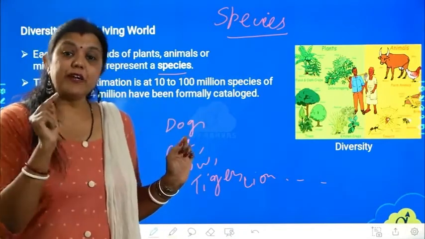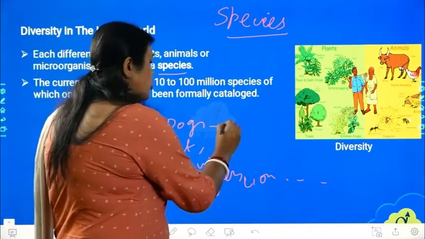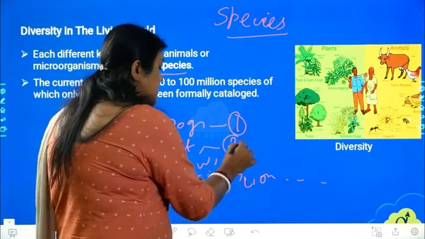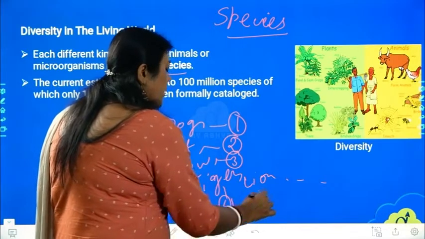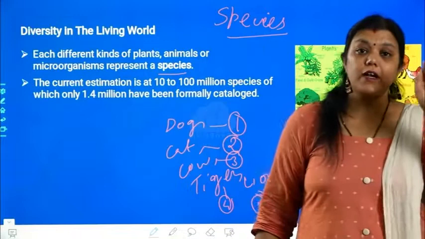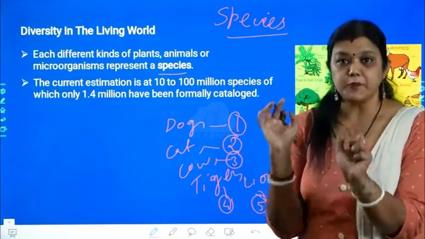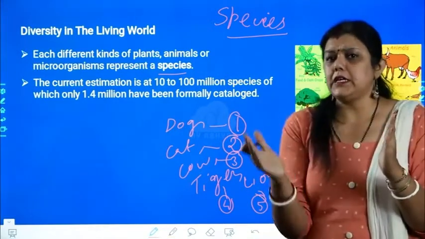Each different kind of organism represents one species. That means here dog is one species, cat is another species, cow is the third, tiger is the fourth, and lion is the fifth. Each different kind of organism, one from the other, is considered a species.